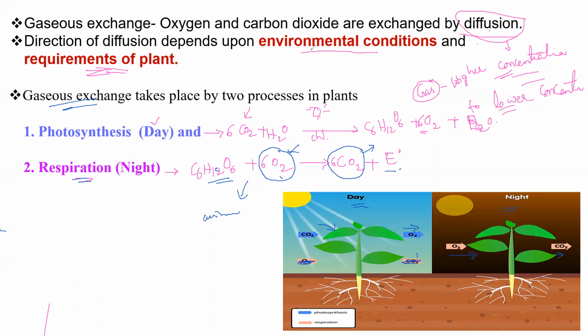So the gases which are there in the atmosphere, carbon dioxide and oxygen, they are balancing in the atmosphere. The percentage of gases are balanced by these two processes. So the values or percentage of gases are constant in the atmosphere. This is one of the major reasons.